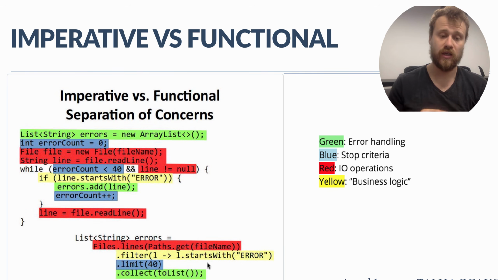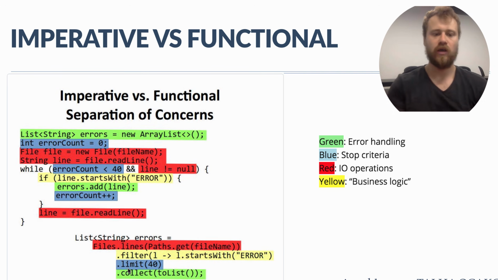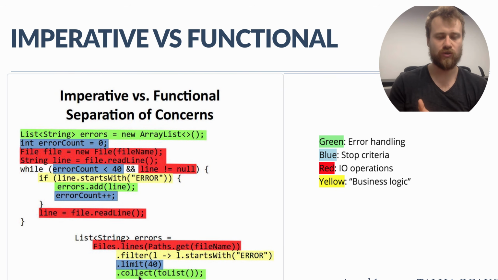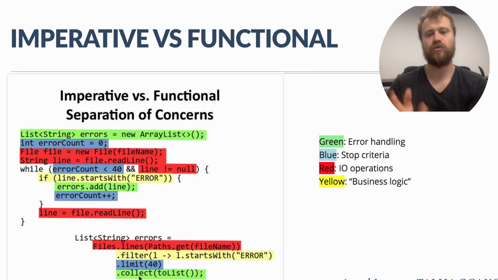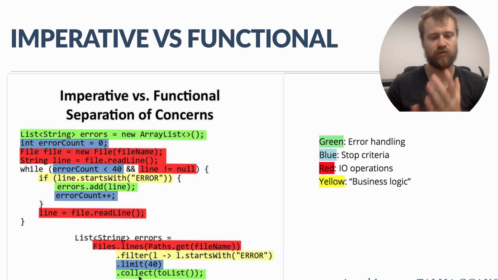So we don't say how to filter, but we just say what to filter. Again, we don't say how to limit these 40 lines, but we just say limit 40. Okay, and we then say that collect these lines into an array list. So we don't say how to collect them, we just say collect them into a list. Okay, that's all. We just declare, we just order, but we don't say how to do that.